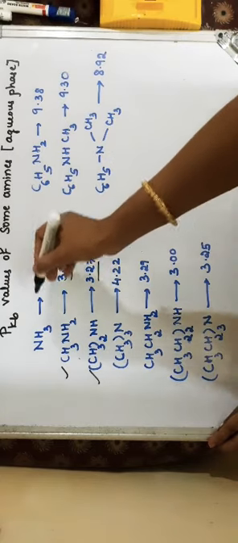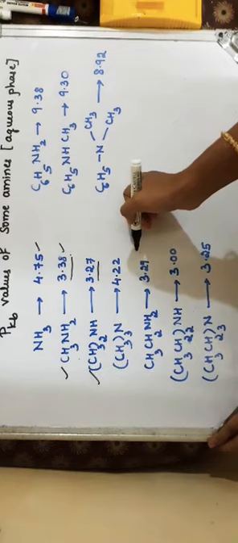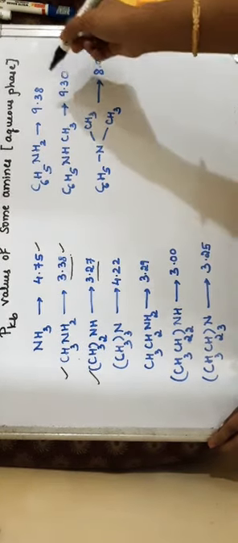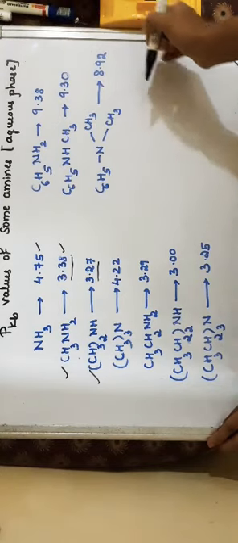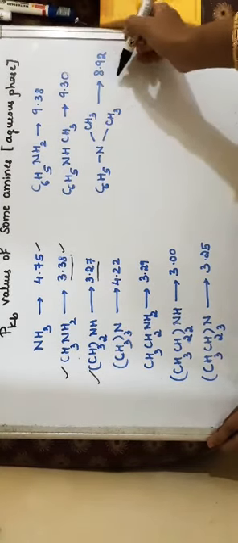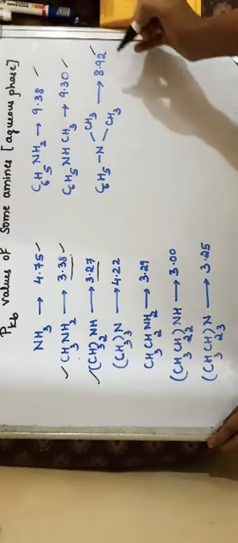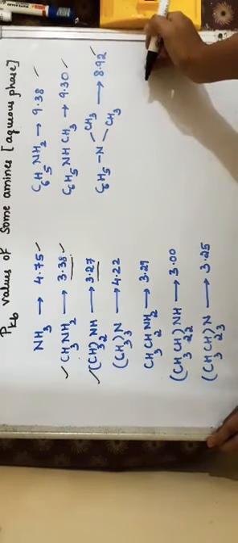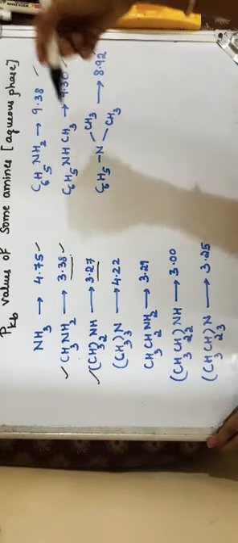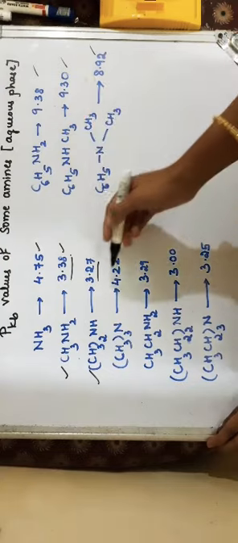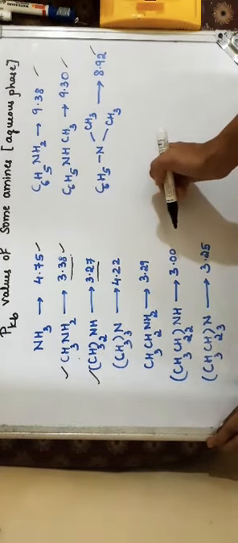So ammonia is a weaker base than alkylamines and a stronger base than arylamines. Arylamines have pKb values of 9.38, 9.30, 8.92, which are more compared to these. So they are less basic compared to the alkylamines as well as ammonia.